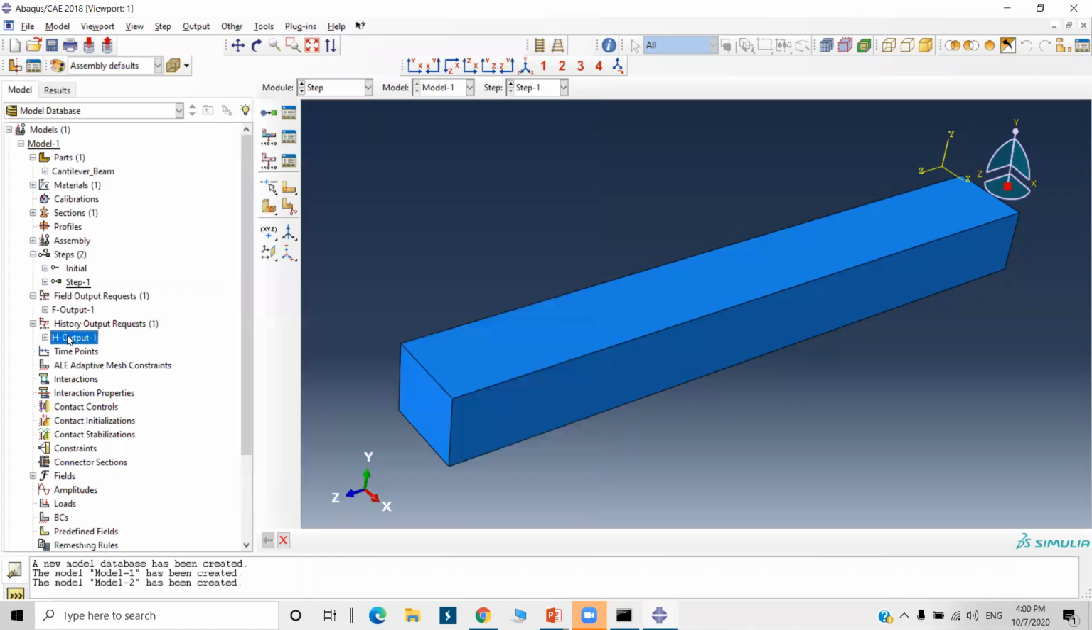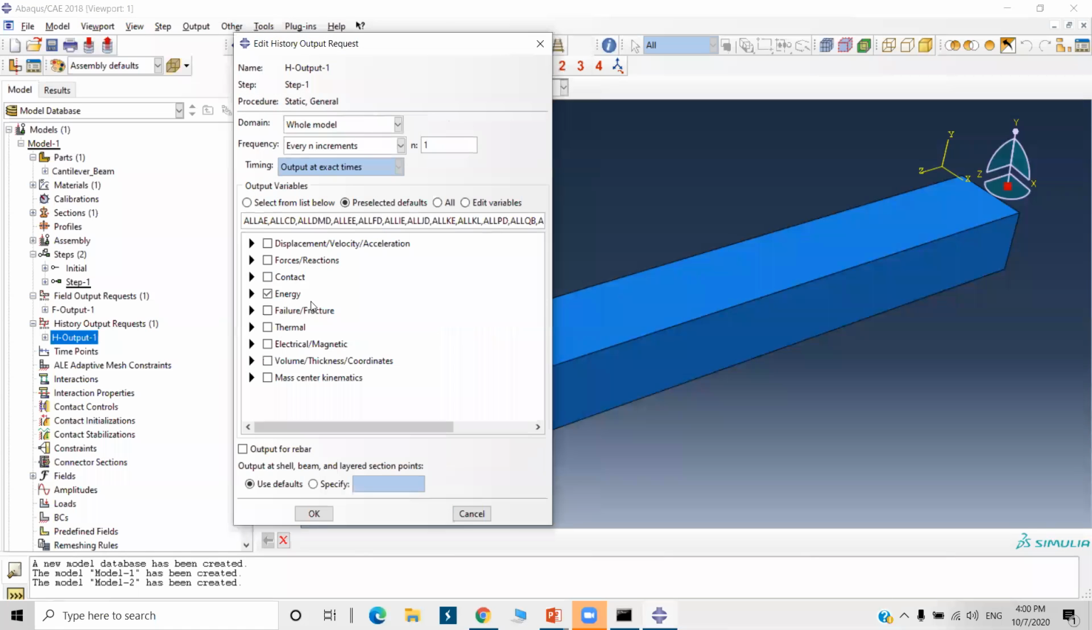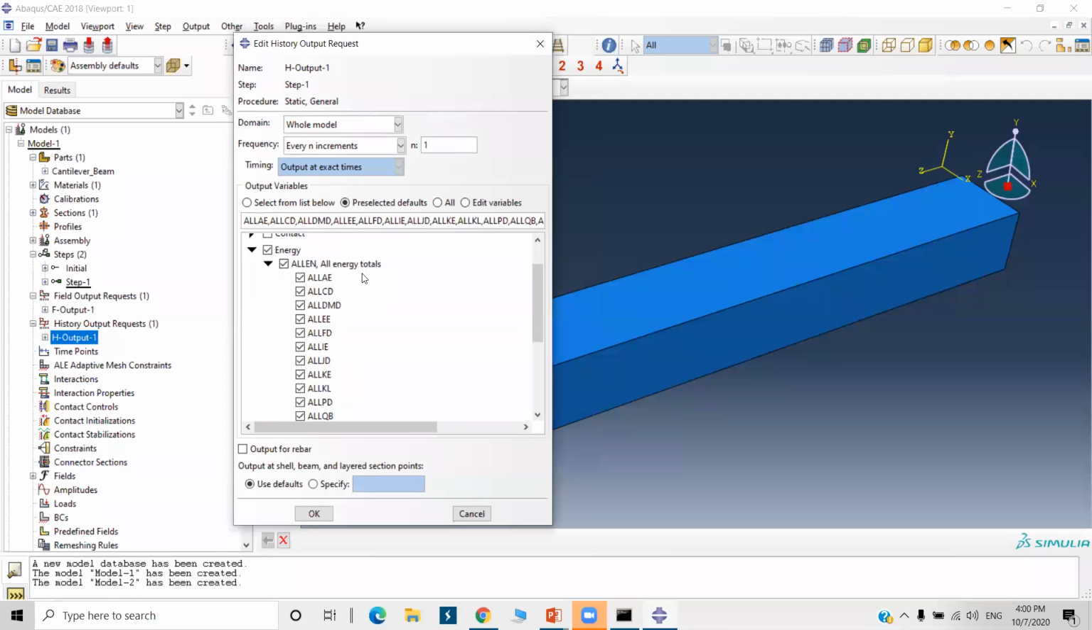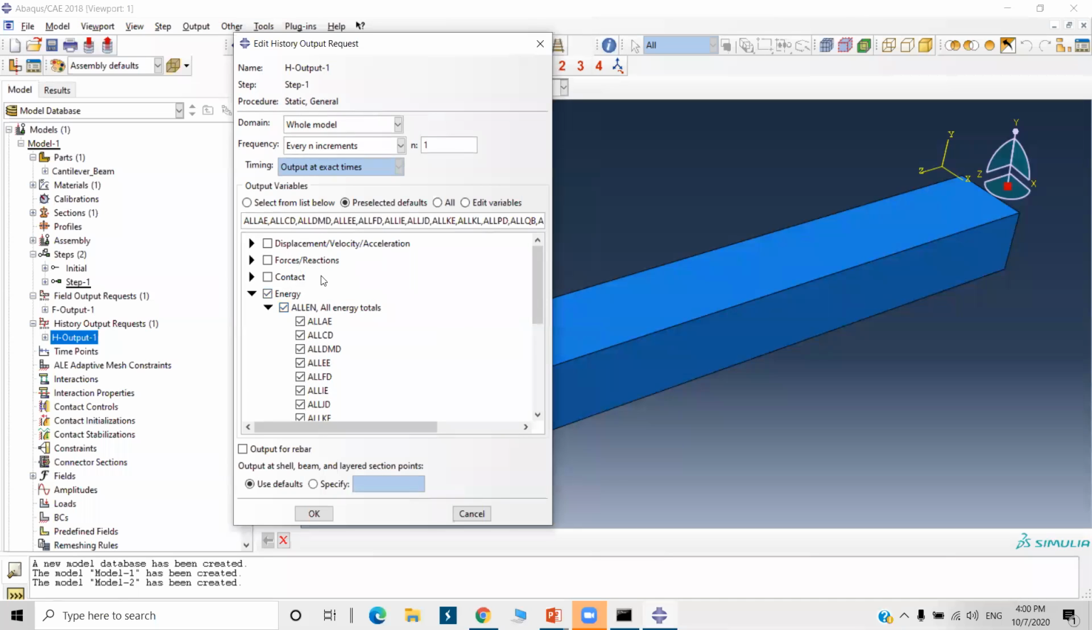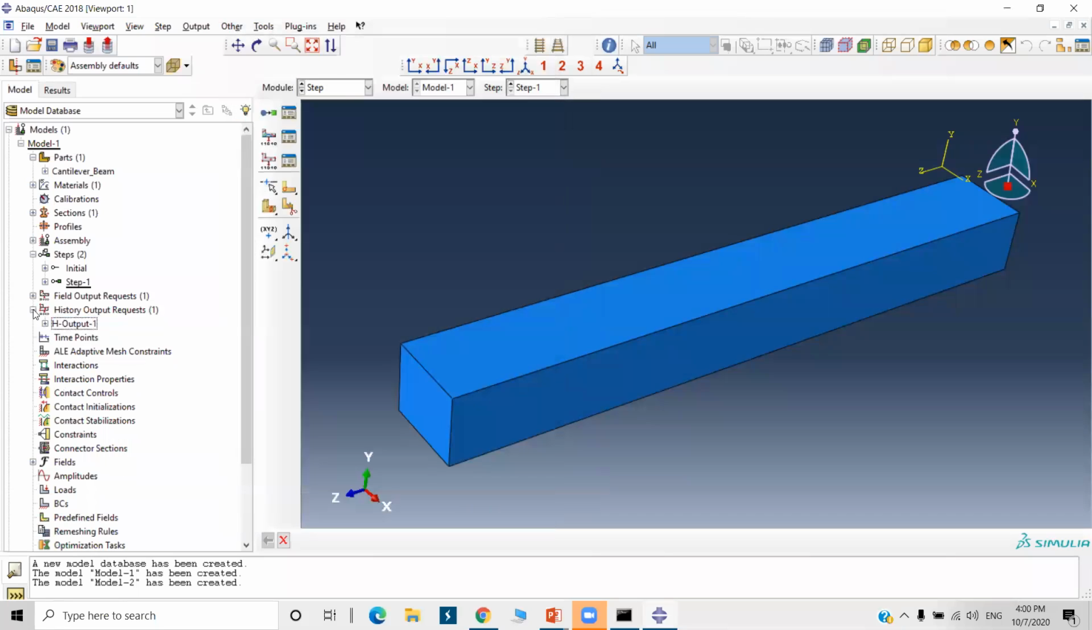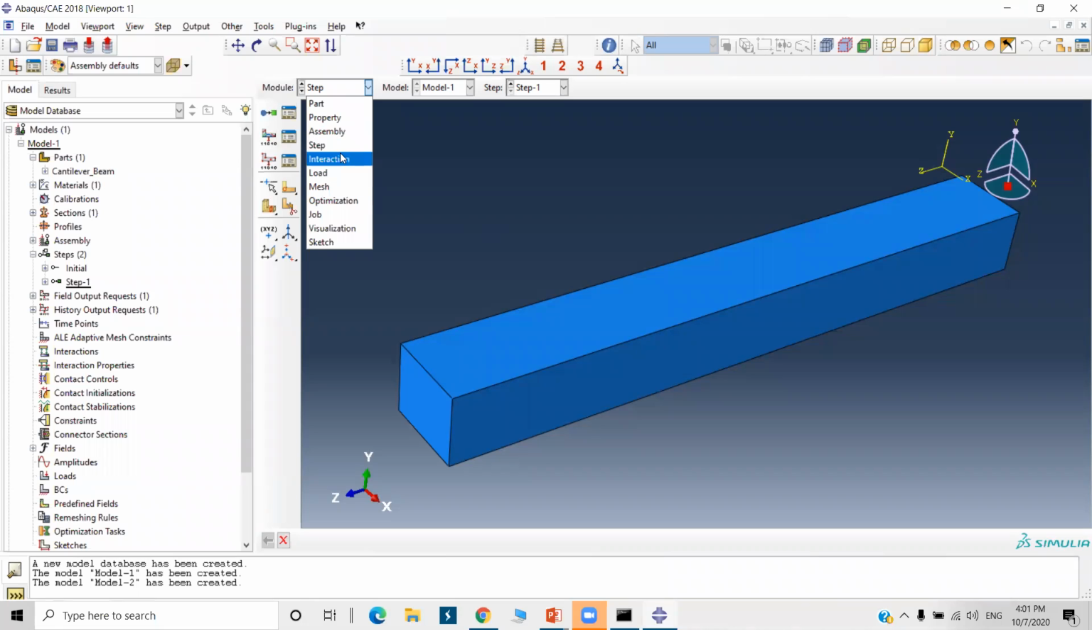And history output request is used to plot the graphs, the kinetic energy. This means all types of graphs can be plotted. The history output, so whatever output you need, you can select here. Now the step is done. After we're done with this cantilever beam problem, we will go for the question and answer session.